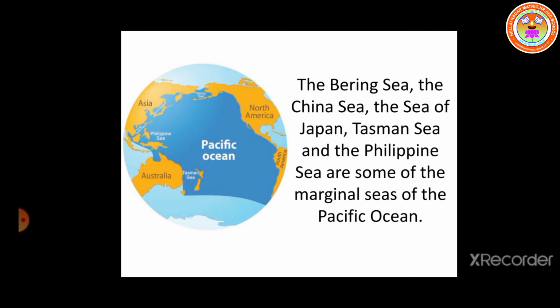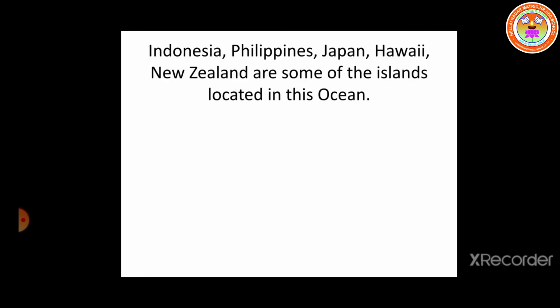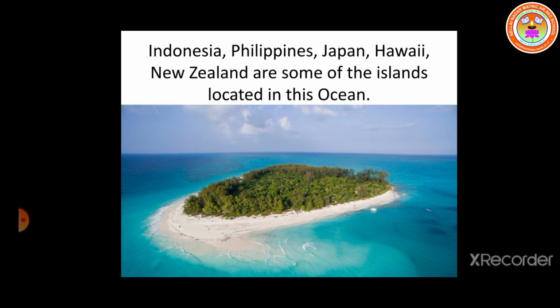Okay. Next we are going to see about the islands. Already I told, no. What is island? The land surrounded by water on all four sides. See the picture. All the sides are surrounded by water, right? What are the islands in the Pacific Ocean? Indonesia, Philippines, Japan, Hawaii, New Zealand. These are the islands located in the Pacific Ocean. Next we are going to see about the trench.